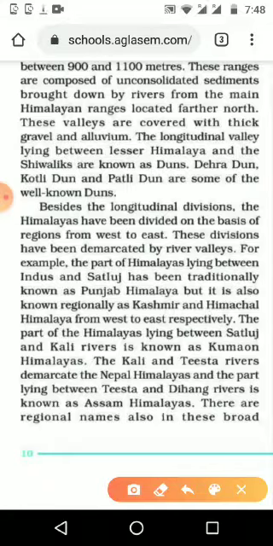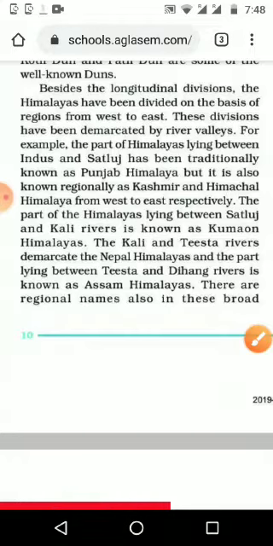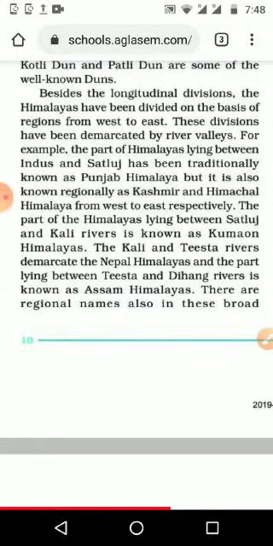It is also known regionally as the Kashmir Himalaya and the Himachal Himalaya from west to east respectively. The west part is known as the Kashmir Himalaya, and the east part is known as the Himachal Himalaya, because those states are located there. We use these names for better understanding, making subdivisions. Totally we can call it the Punjab Himalaya, and again we can divide it into the Kashmir Himalaya as well as the Himachal Himalaya.